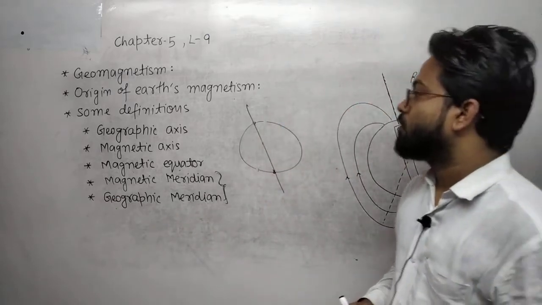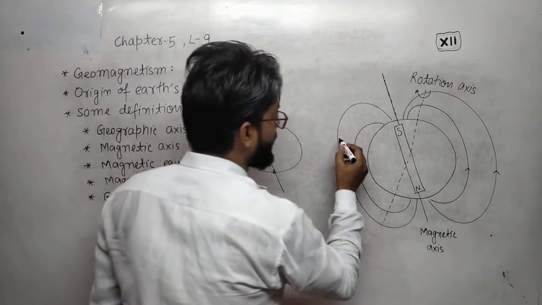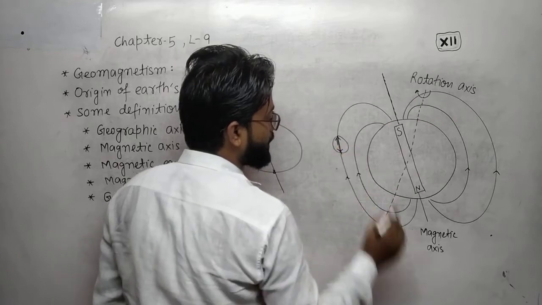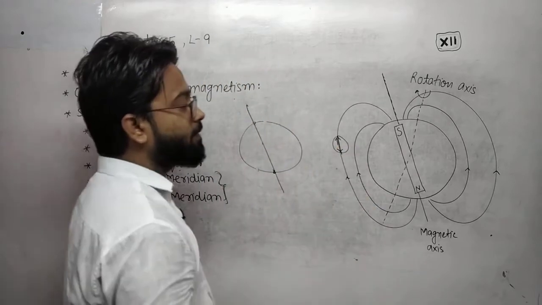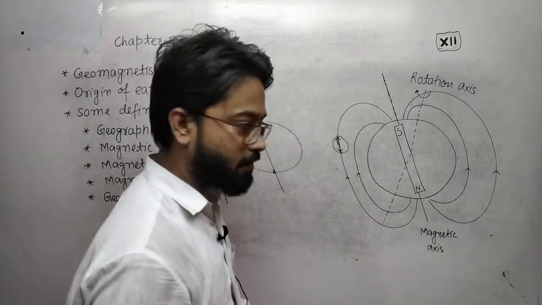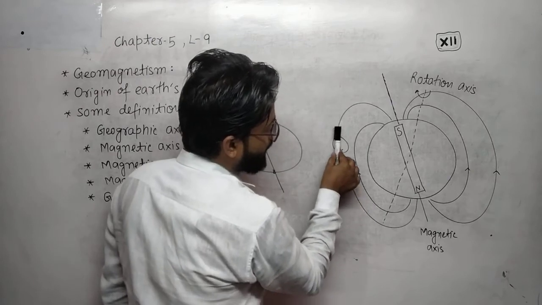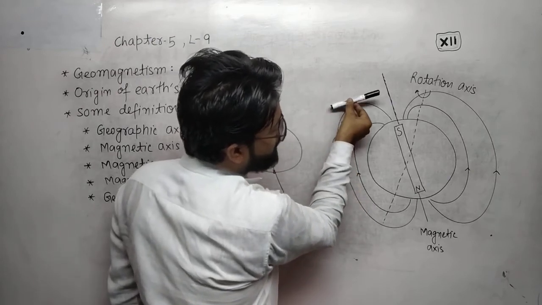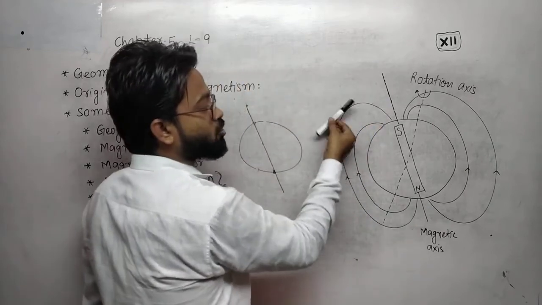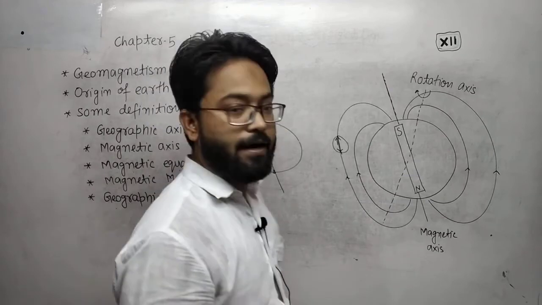Now when we place a magnetic needle here, the needle will be along the magnetic field of the earth. It will rotate itself according to the direction of the earth's magnetic field. Hope you are understanding, and thanks for watching.